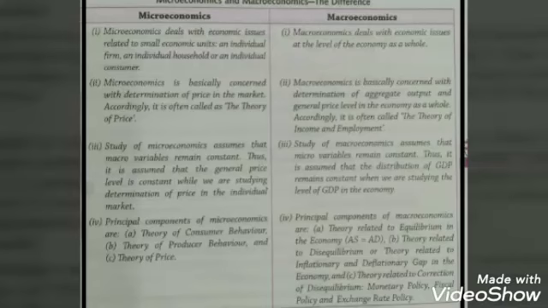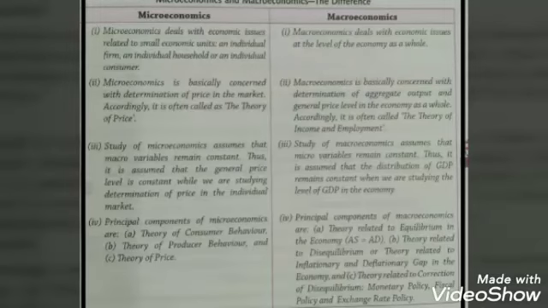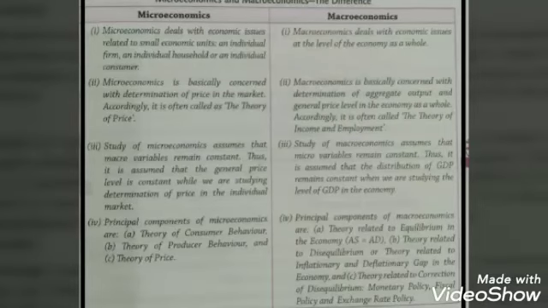Next, microeconomics is basically concerned with the theory of price. Why the theory of price? Because market demand and supply depend upon the market price. So under microeconomics, the main concern is the determination of price in the market.